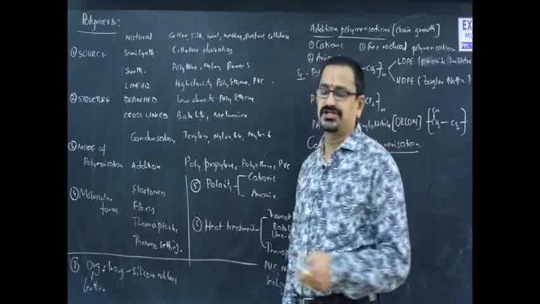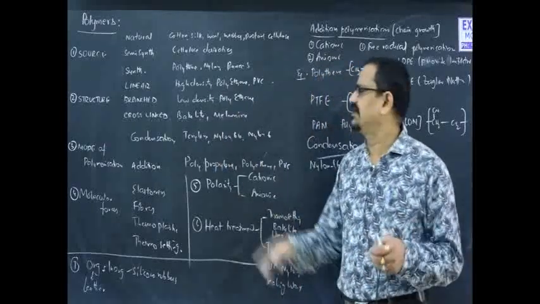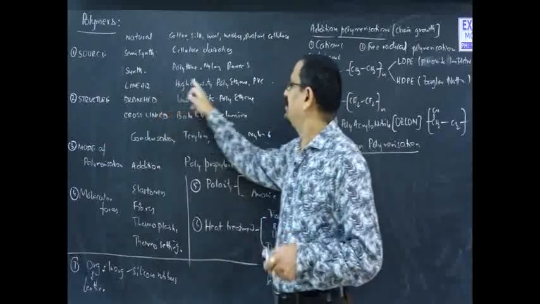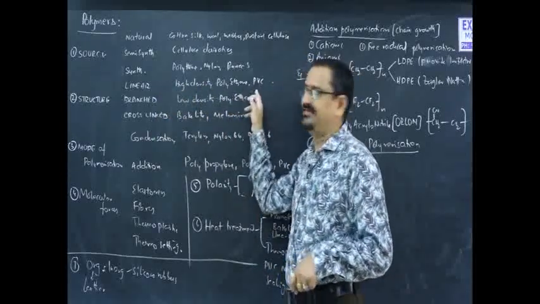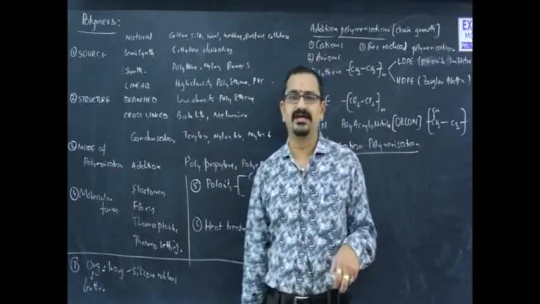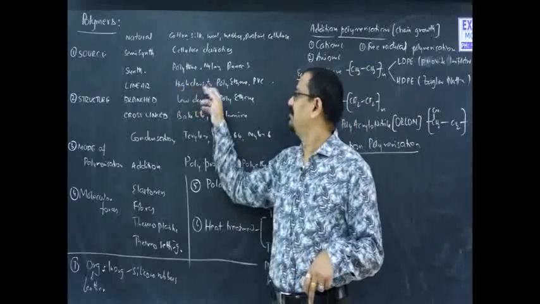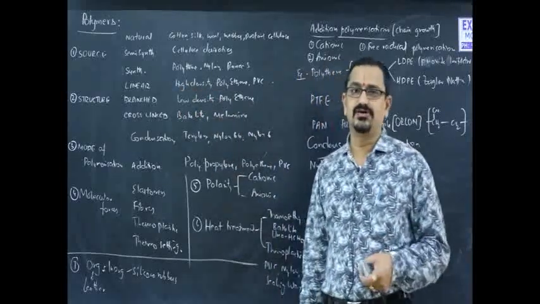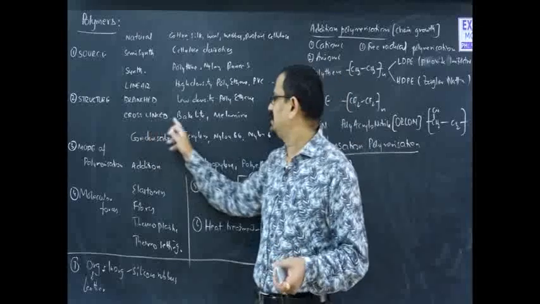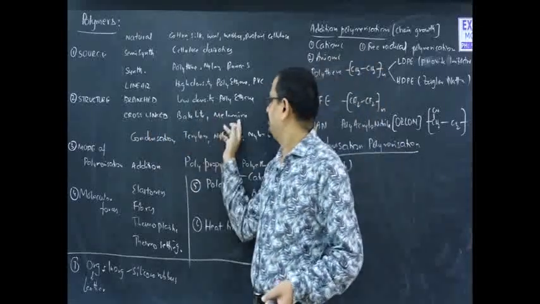When it comes to the structure: linear, branched, cross-linked. So, one can understand easily from this. Linear are high density polythene and PVC, and branched means low density polythene, which is used for making carry bags, etc. High density polythene is used for making buckets, water bottles, etc. And cross-linked means which are almost like fibers, see Bakelite, melamine, etc.